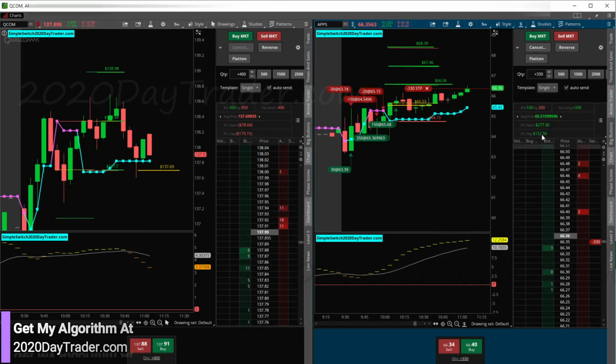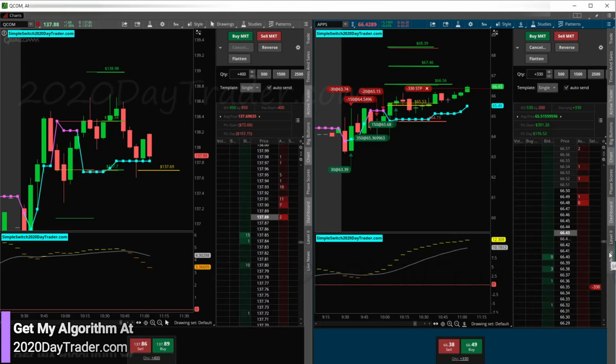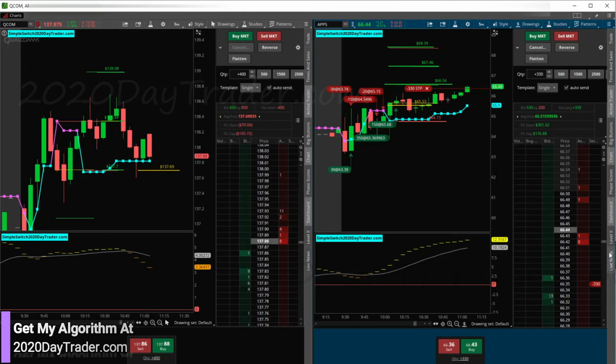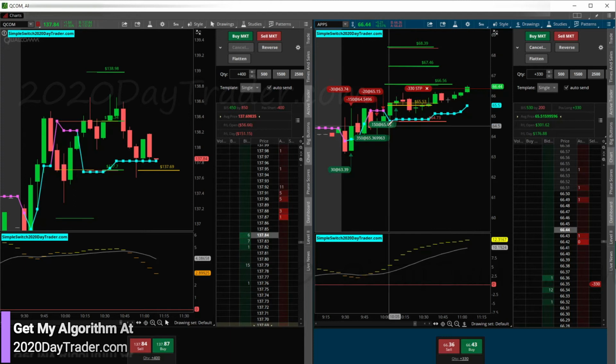Tempted to just flatten my trade here and take this off and make sure nothing weird can happen. All right, so once the ask comes down through here, we should be getting stopped out. We'll see what happens. All right, so we're pulling back down again here. So come on, APPS. That'd be awesome if it just boosts like a nice giant candle, like a big one like this. It would be so sweet.